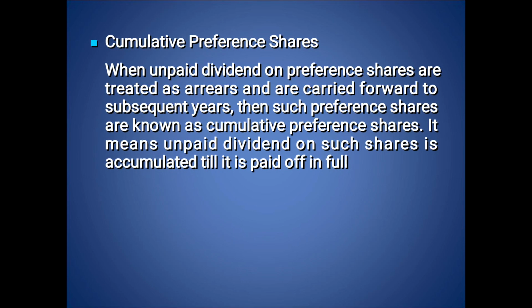First one is cumulative preference shares. They have a fixed rate of dividend. In case the company is not able to pay the dividend during a particular year, then that dividend is treated as arrear. That is, it will be given in the upcoming years. So the arrear amount will be cumulated and added on to the upcoming years. That type of preference shares are termed as cumulative preference shares. So it is clear that unpaid dividend on such shares is accumulated till it is fully paid to the shareholders.